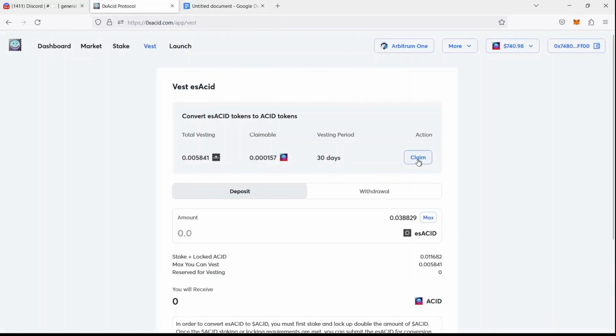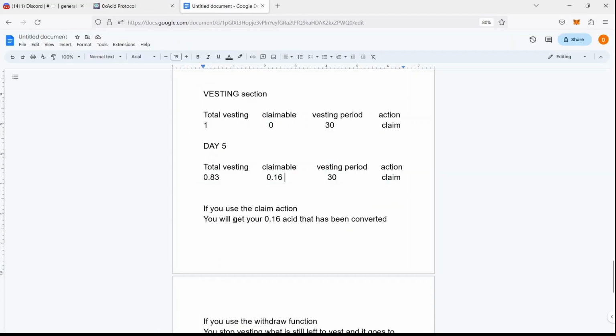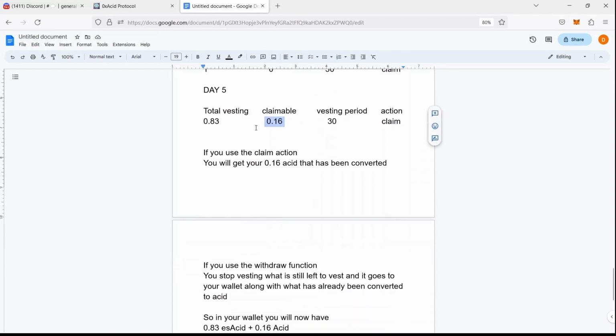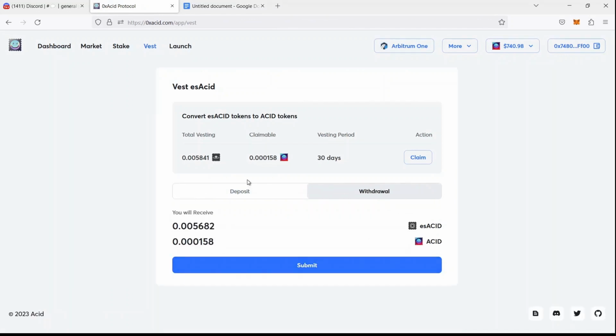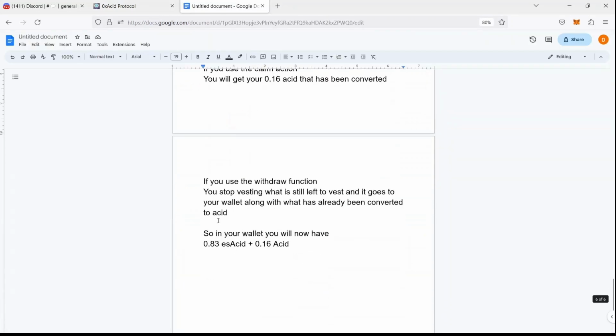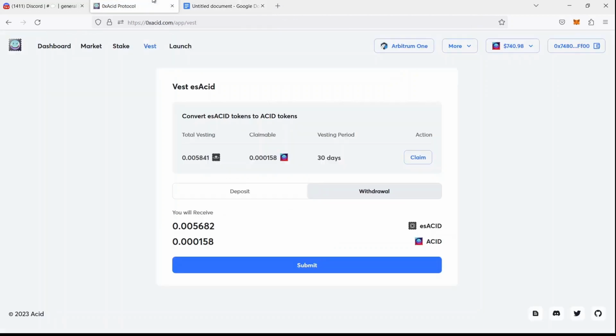Now, if you use the claim function, you will get 0.16 asset since it has already been converted. But if you use the withdraw function, you will get 0.83 ES asset back into your wallet as you are canceling the vesting process plus what has already been converted. So 0.16 asset with that.